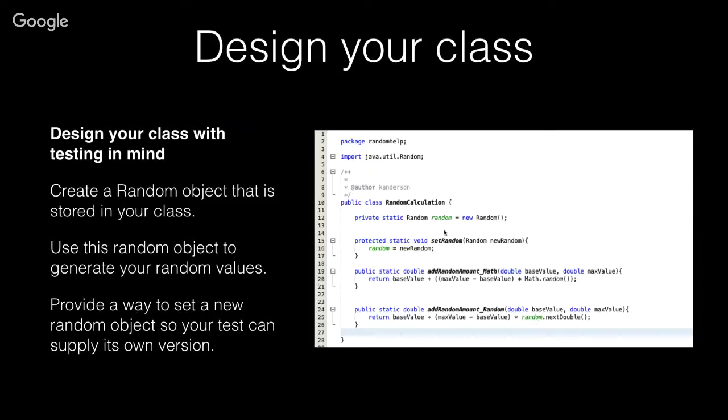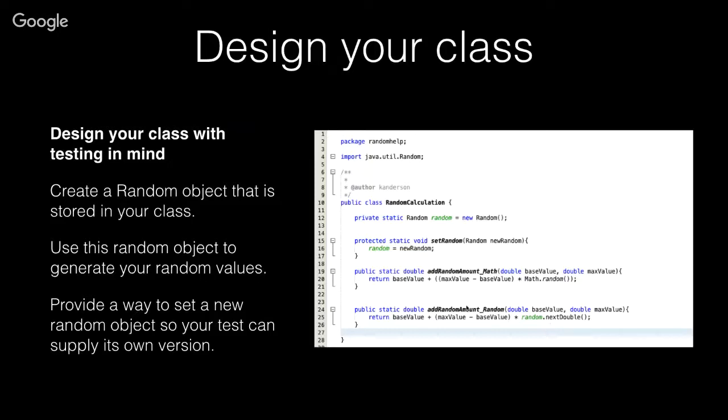We're going to use this Random object that's defined up here on line 12. We're going to use it anywhere we need a random number. So down here on line 25, we're going to call nextDouble off of that Random object, and it's going to provide the next double, which is exactly what we want.